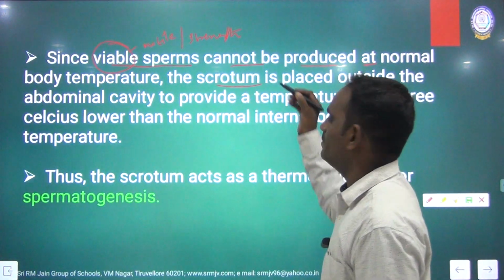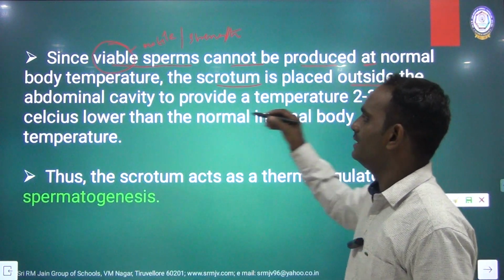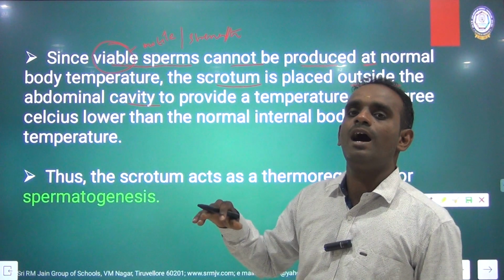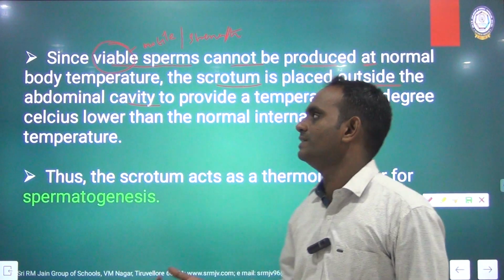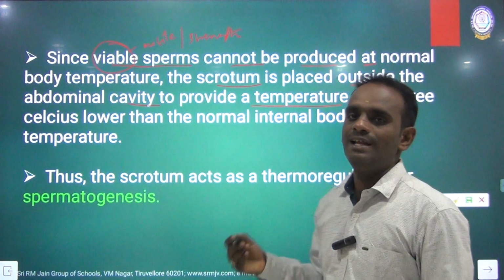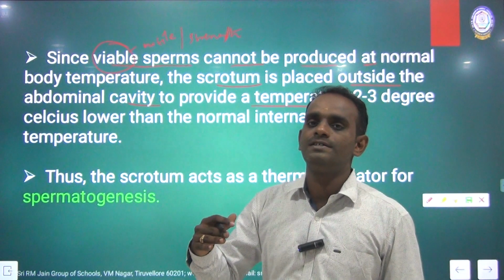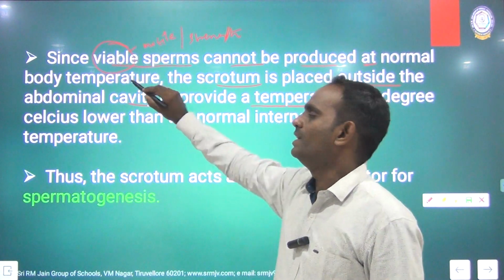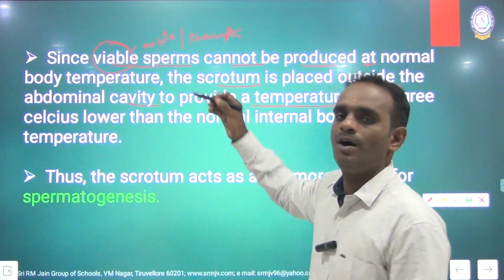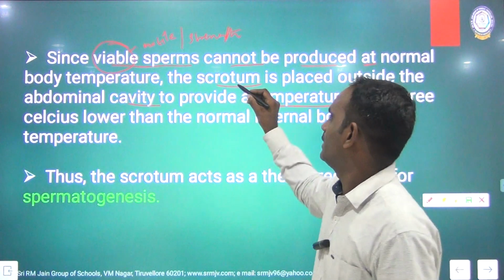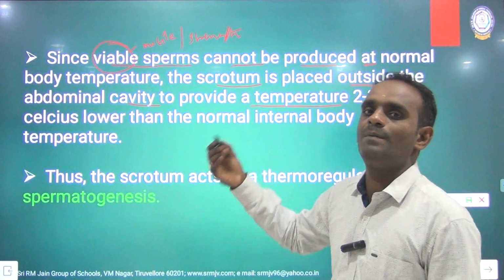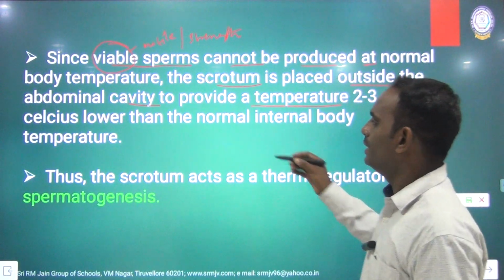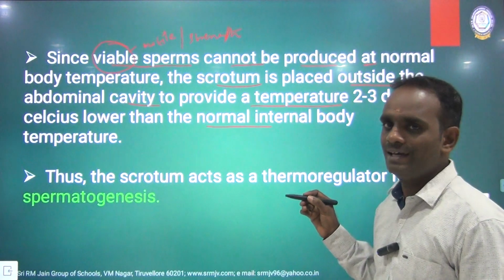So, the scrotum is placed outside the abdominal cavity to provide a temperature 2 to 3 degrees Celsius lower than our normal body temperature. Clear? Yes.